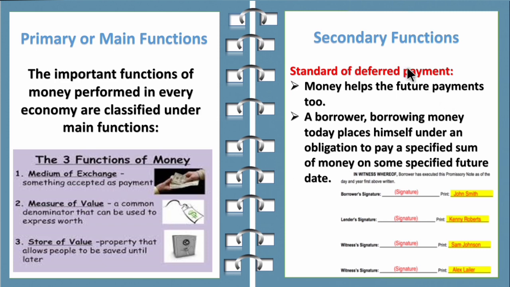Next is the secondary function. Under secondary functions, the first one is standard of deferred payments. That means when you borrow money, you have to repay it along with the interest. So it is a deferred payment. Money helps future payments too. A borrower borrowing money today places himself under an obligation to pay a specified sum of money on some specified future date. So when you borrow money, you have to repay it along with the interest. So it is known as the standard of deferred payments.